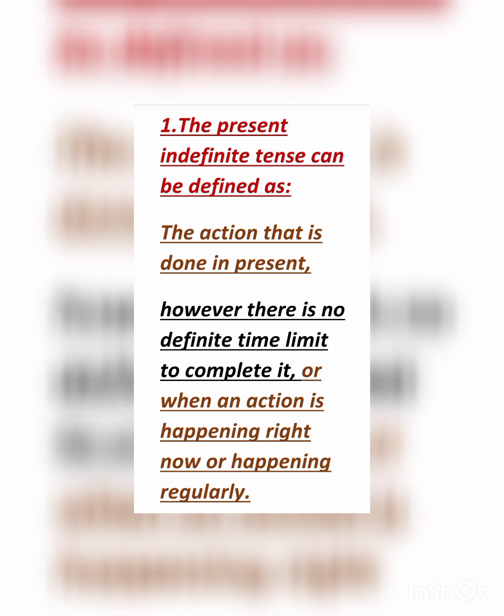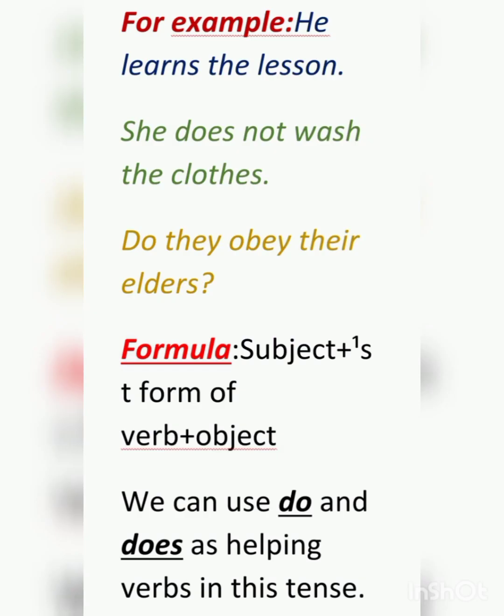It can be defined as the action that is done in present. However, there is no definite time limit to complete it, or when an action is happening right now or happening regularly. For example, he learns the lesson. She does not wash the clothes. Do they obey their elders?